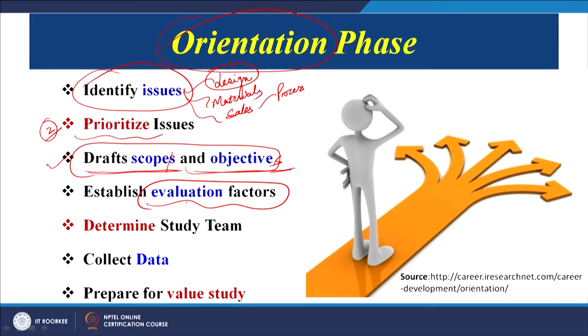So, we have to establish those evaluation factors based on which we will check our new design. Our old design is having problems with maintenance. We have decided that we are going to change the design. Our objective is maintenance free.